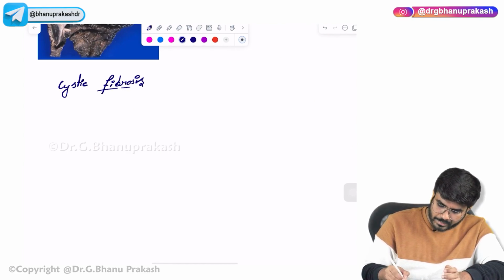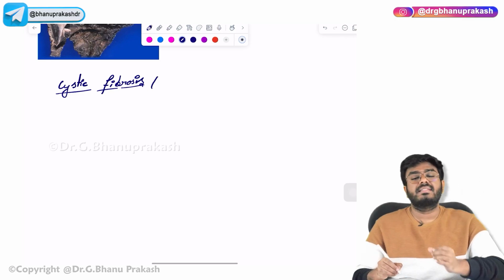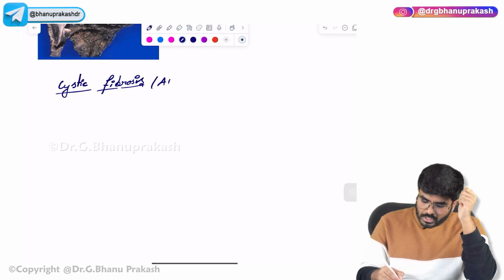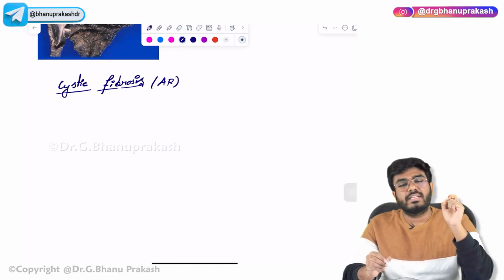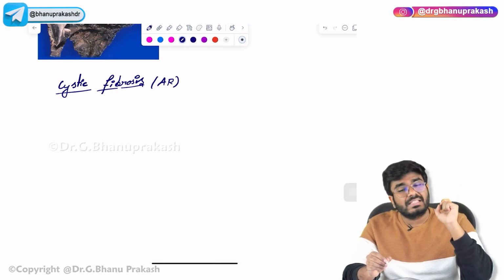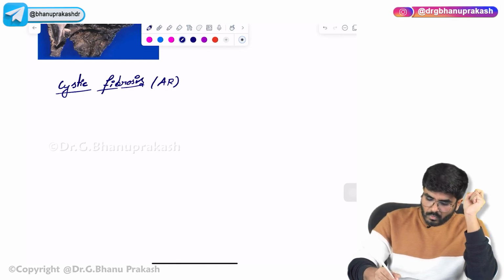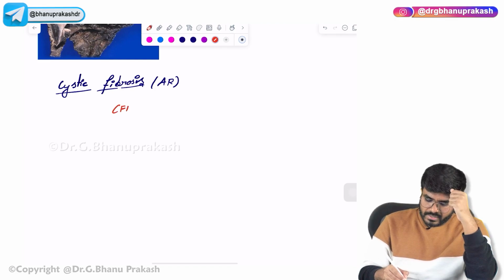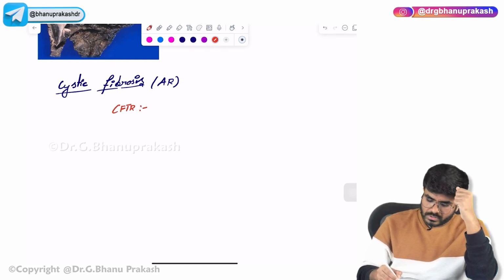So what exactly is happening in cystic fibrosis? I said it is there from birth itself. So it's a congenital disorder and familial too. It's going to follow the autosomal recessive type of inheritance pattern. Now what is the problem with cystic fibrosis? There is a gene called CFTR. CFTR means what? Cystic fibrosis